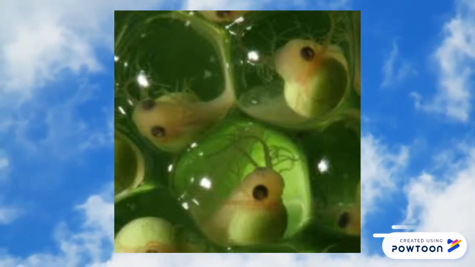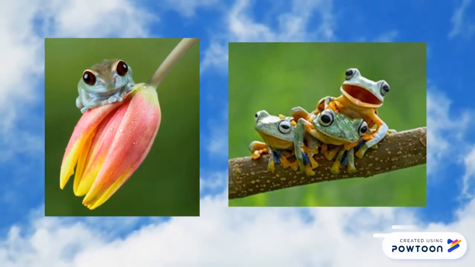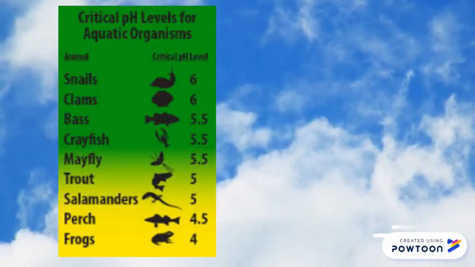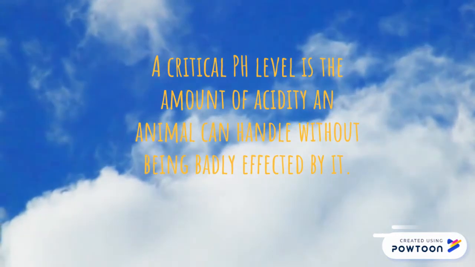According to Water Encyclopedia, a number of studies have shown that acidification of fresh water via acid rain, acid snowmelt, or other modes of pollution are harmful to amphibian growth and development. Frogs have a critical pH level of a 4, so when acid rain makes these habitats acidic, they become sick and will die if they continue to be exposed to such acidity. A critical pH level is the amount of acidity an animal can handle without being badly affected.